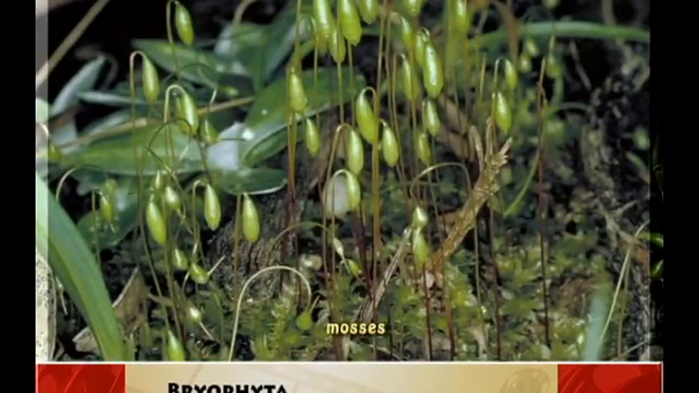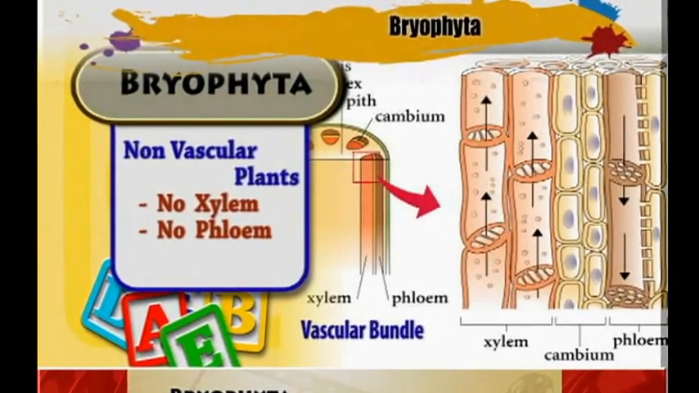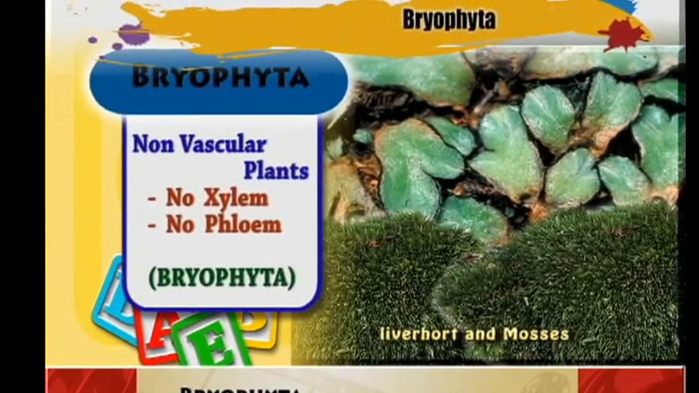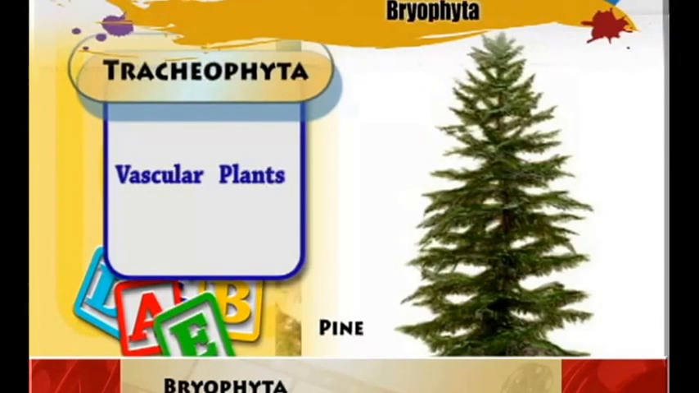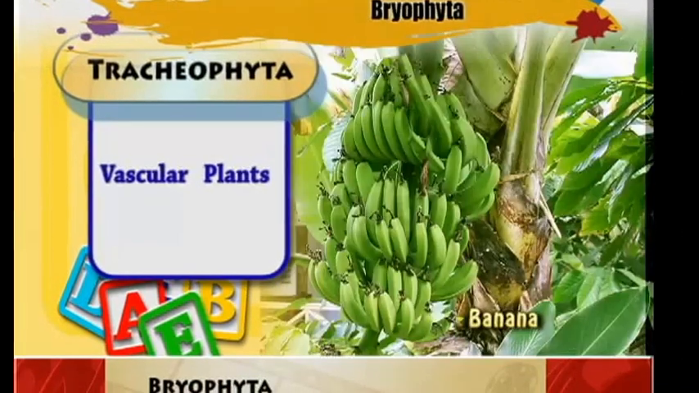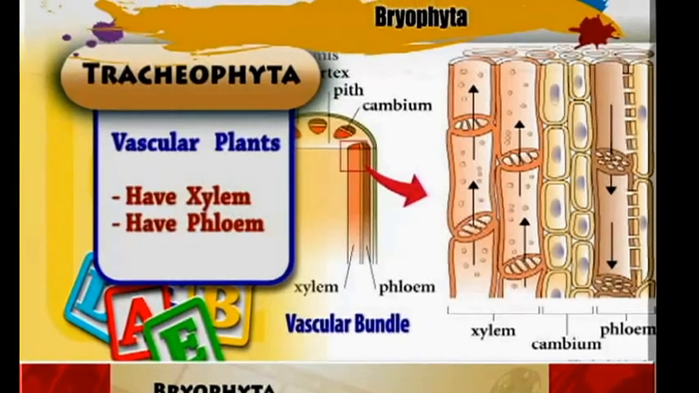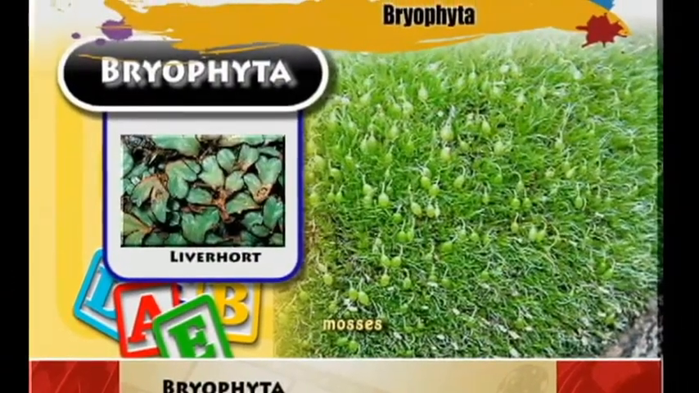Those that do not have a vascular system, which includes the xylem and the phloem, we group under the Bryophytes. And those that have a vascular system, we put in a group of Tracheophytes. Now, the Tracheophytes are the ones that have the xylem and the phloem. But first, we shall look at the Bryophytes.